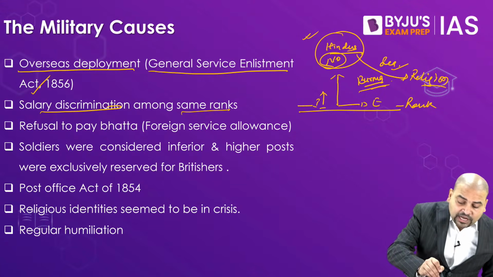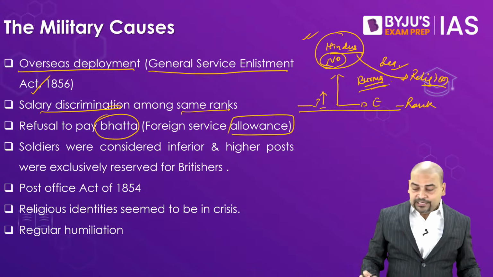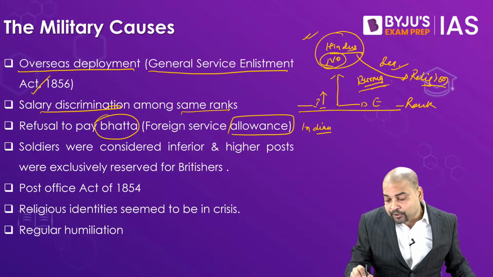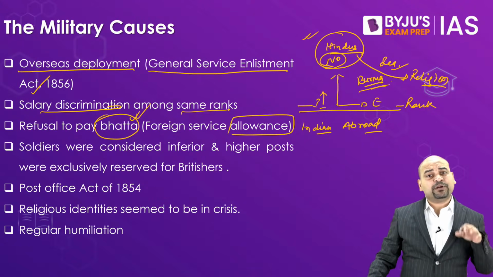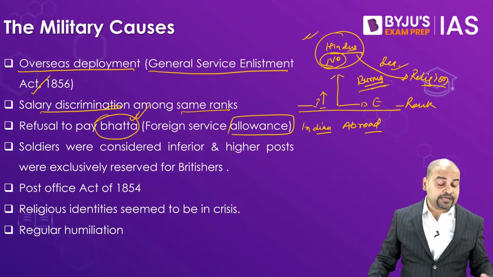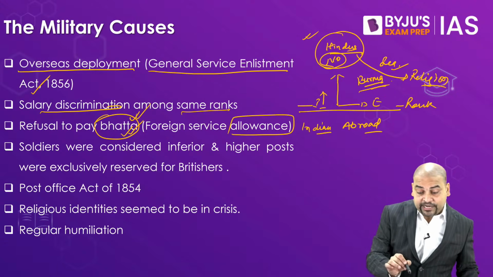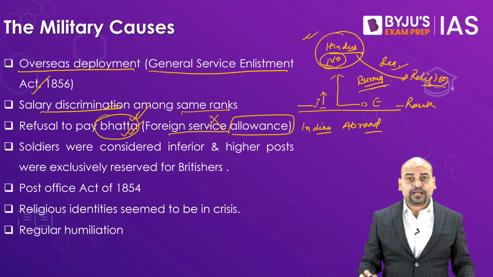Third, bhatta is refused. What is bhatta? Allowance. Earlier, if I'm an Indian soldier, if I would go abroad, the Britishers would be paying me an allowance. But now the British administration has decided that they will no longer be paying this bhatta. So earlier I would get this foreign service allowance. Now I shall not be getting that.